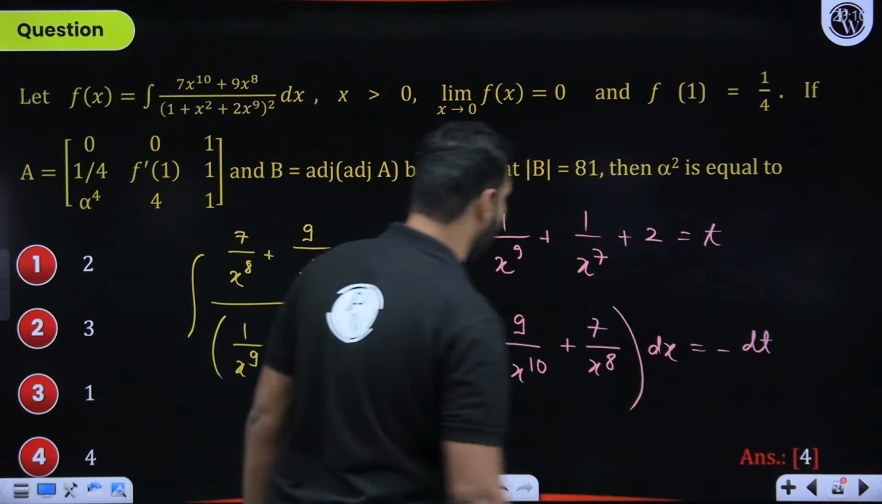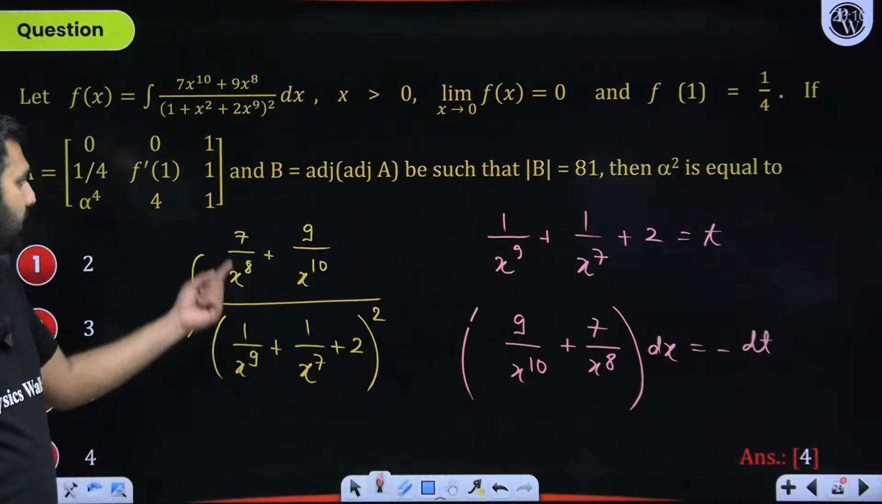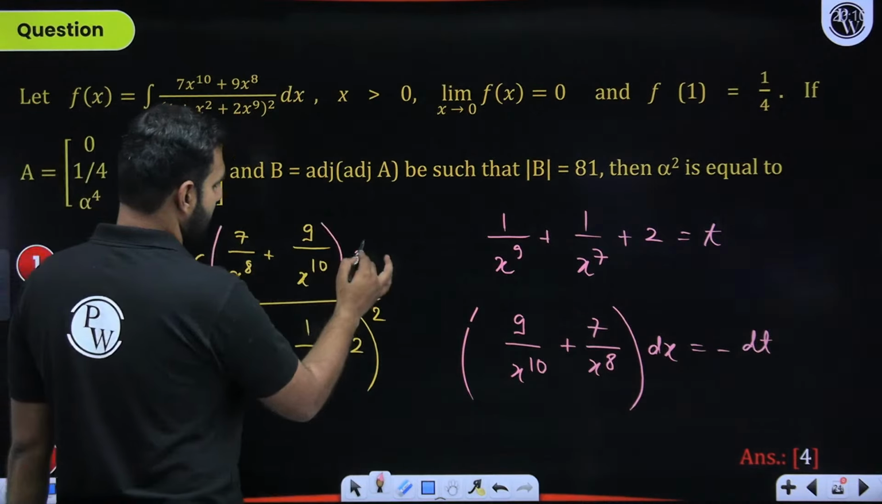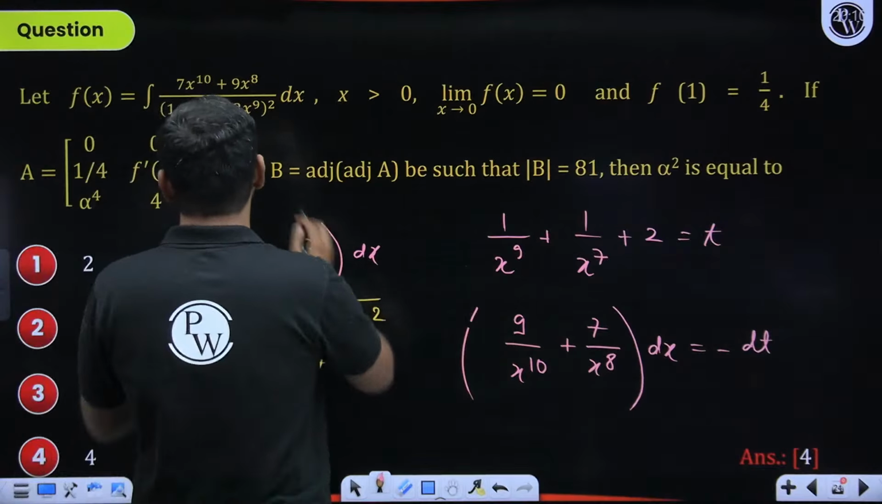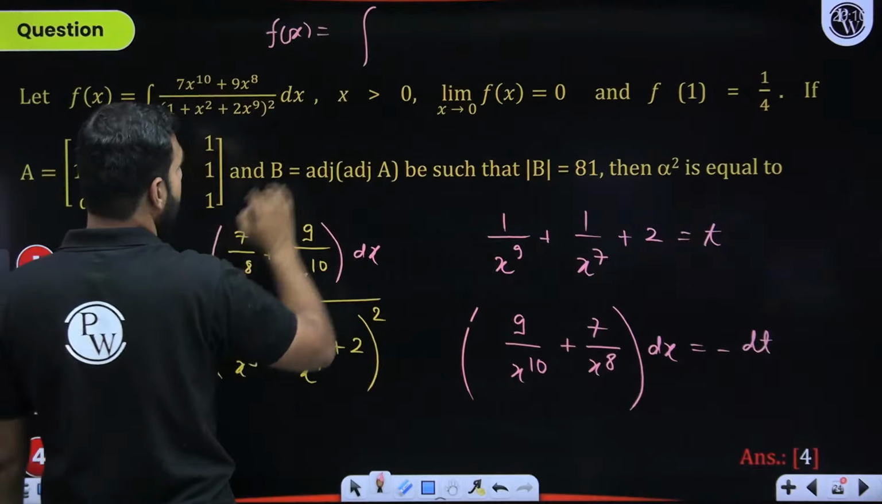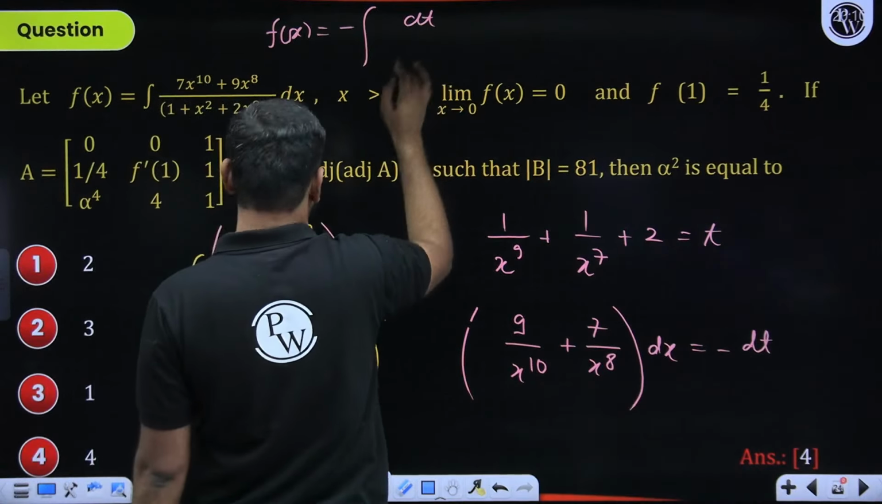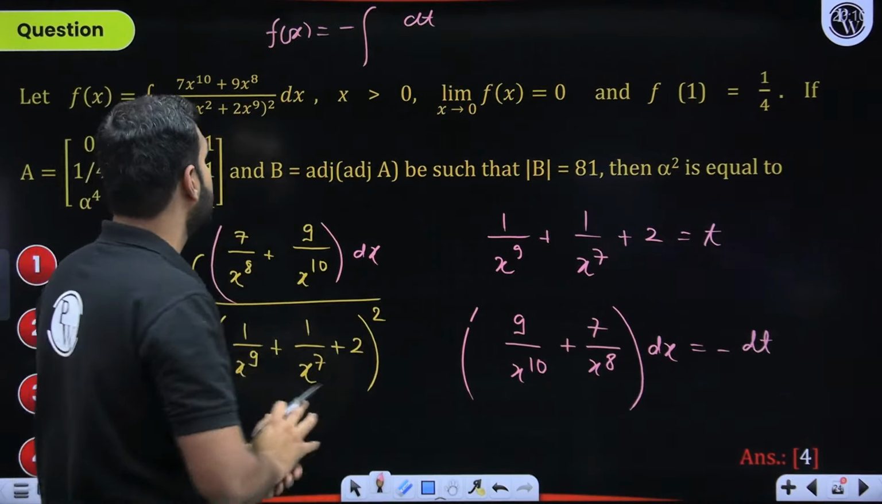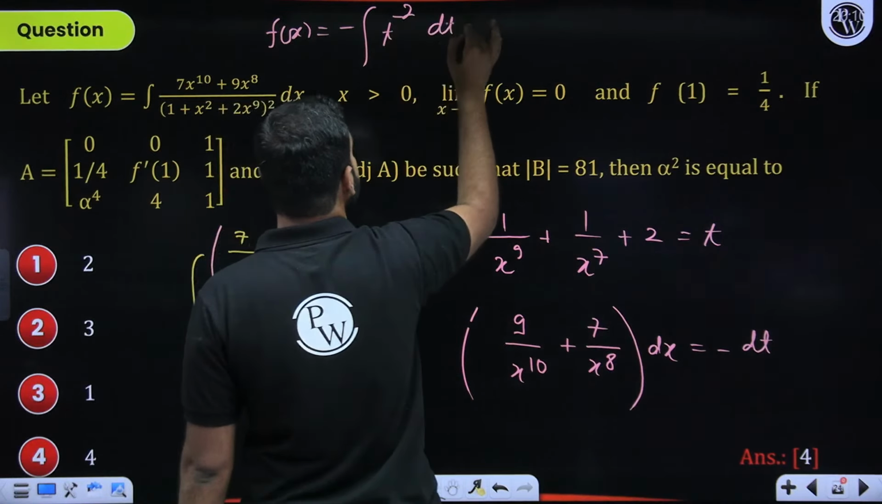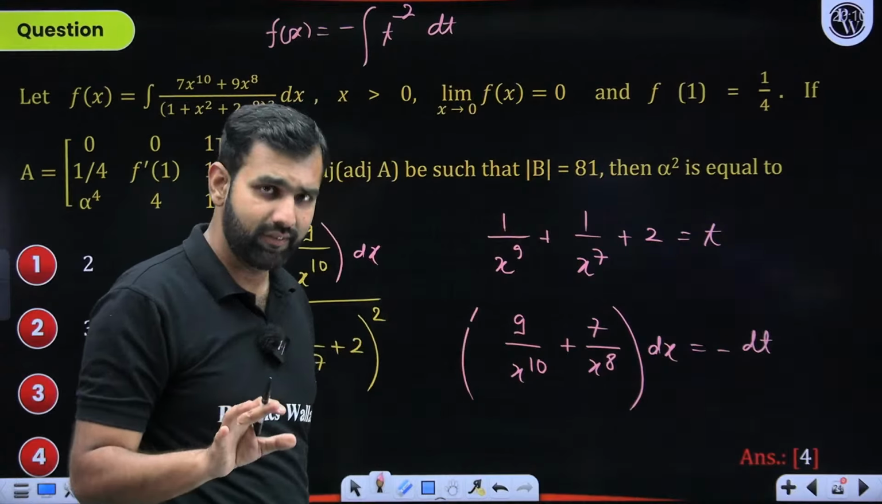First of all, did you comfortably understand this part? And 9 upon x to the power 10 plus 7 upon x to the power 8 dx. If I'm replacing it by minus dt, this f of x now can be written as integration of minus dt upon t square. T square means what? T to the power minus 2. So t to the power minus 2 dt. I hope everyone is with me so far without any confusion.